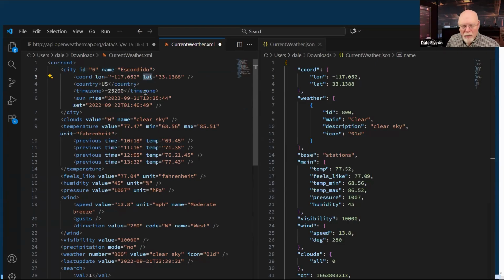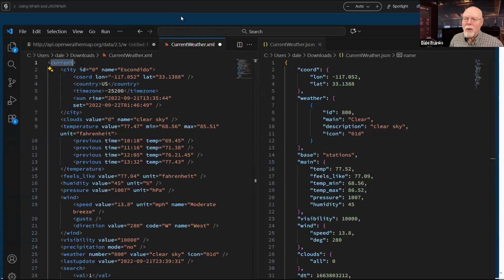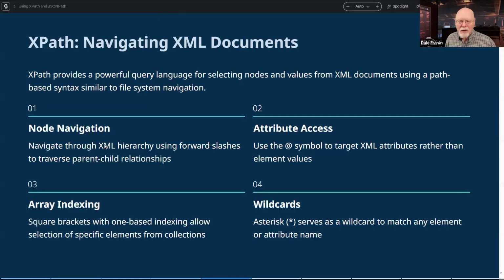In general, whenever I am parsing an XML business value, I am going to use XPath. And so XPath navigation is relatively easy. Each node we're going to treat it like a file path, and each node is a folder in that file path. So whenever I am navigating through XML, I'm going to use the / between each node.